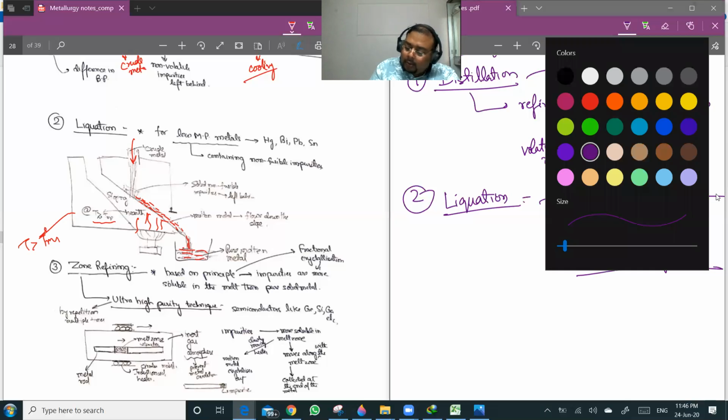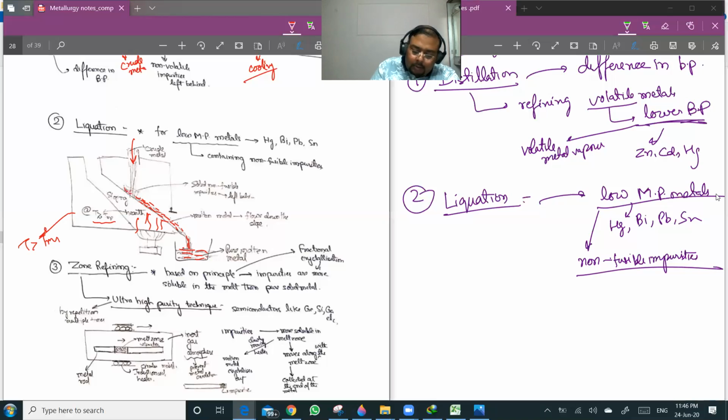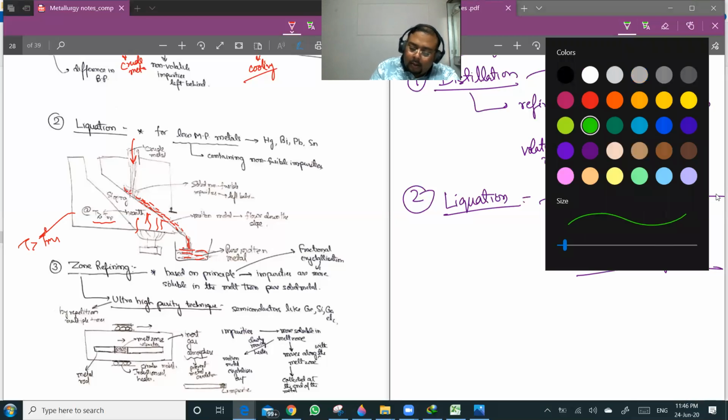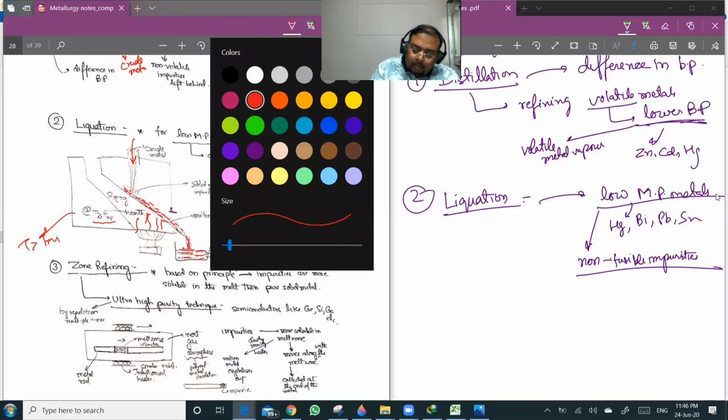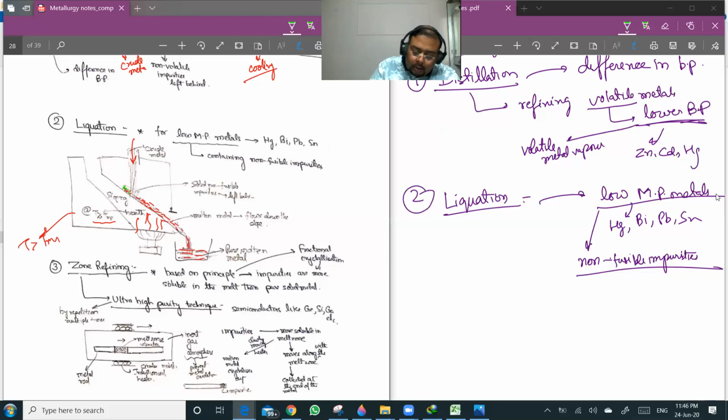Now the impurities, I am showing by like this. The impurities will remain here only. Impurities won't flow, so they will be left here, but the liquid metal will flow down and can be collected. So you see, the molten metal is collected here.